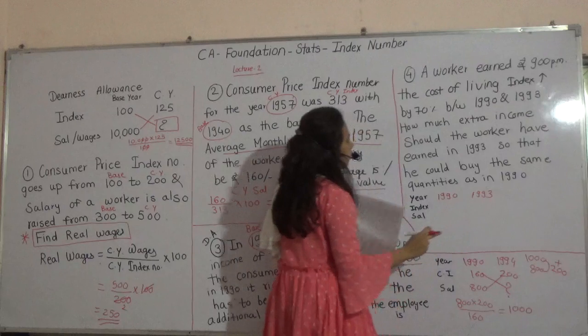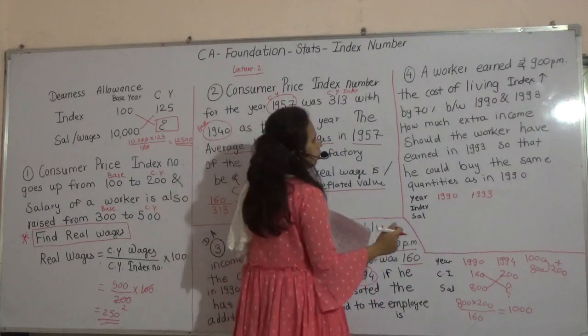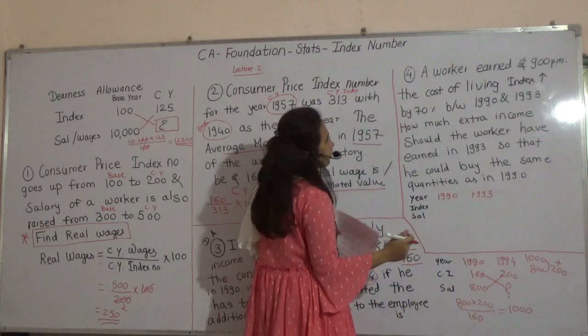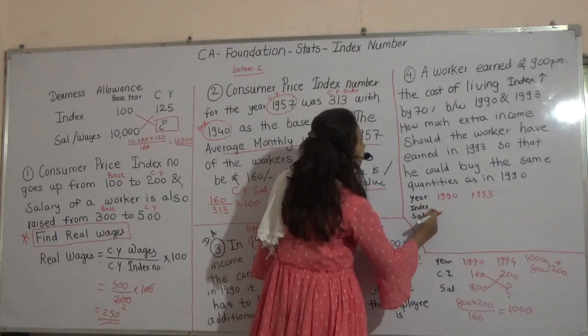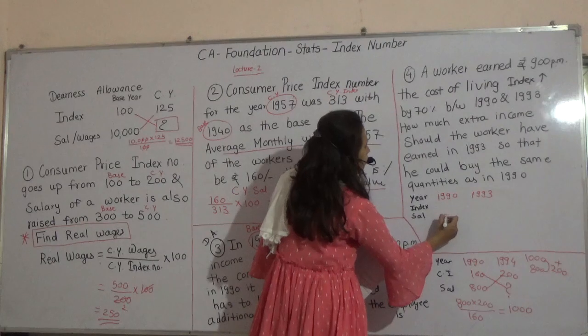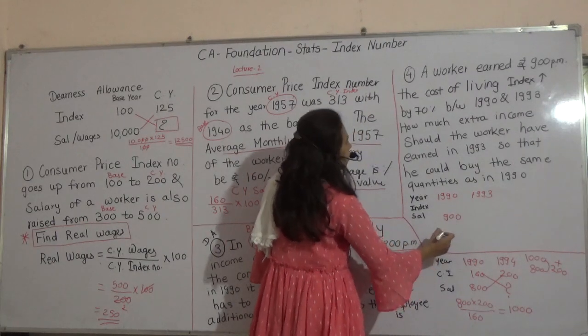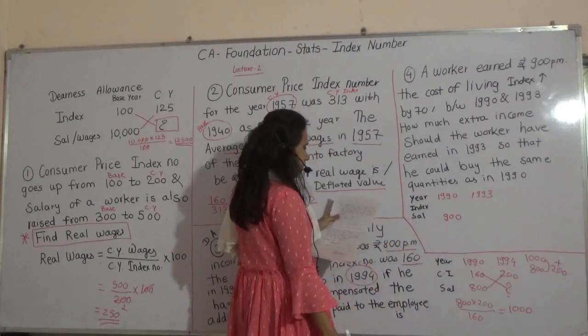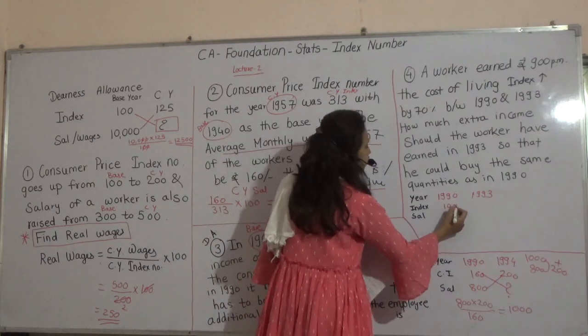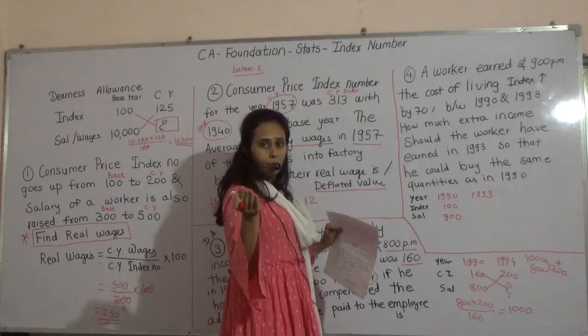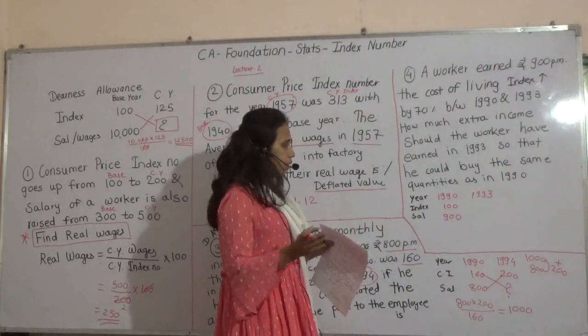Worker earns 900 per month. The cost of living index increased by 70%. So here salary is 900. The cost of living index has increased by 70%. Suppose it is 100. Suppose means for base year we have to assume 100.